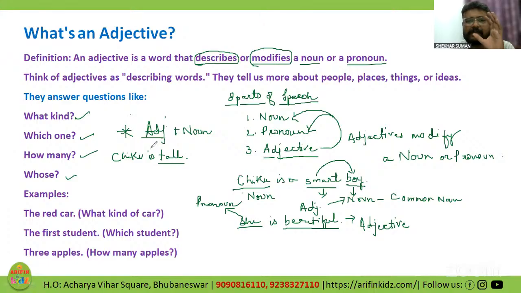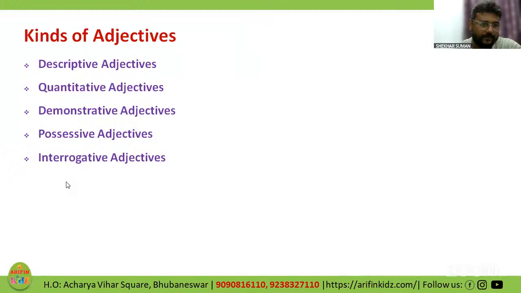So you have got the basic idea about adjectives. What adjectives are, what is their function, right? Okay, let us move ahead. Now we will be studying about different kinds of adjectives. Different kinds of describing the noun. The noun is Chiku, right? Right, Bhumika? Let us move ahead with different kinds of adjectives. Kinds of adjectives.